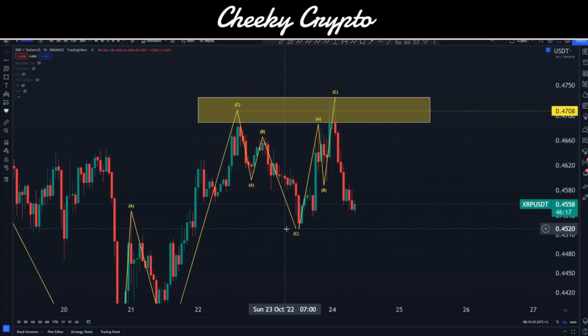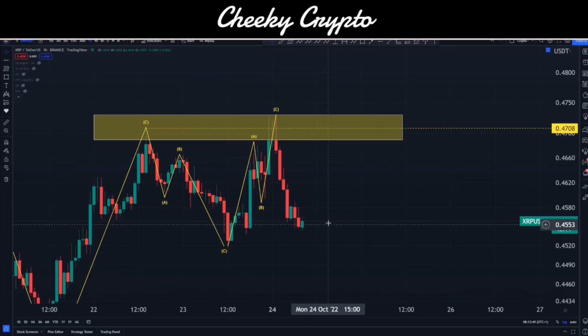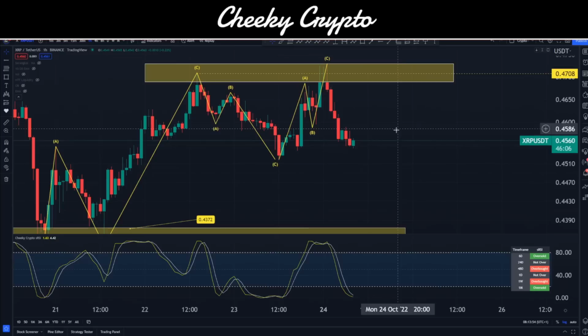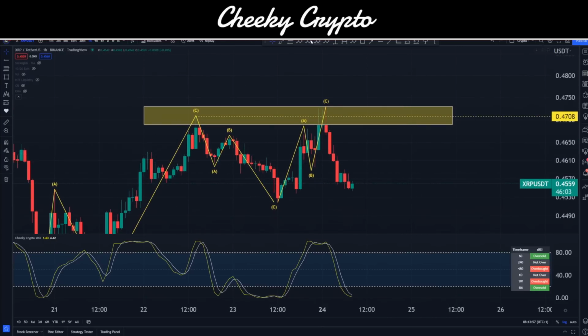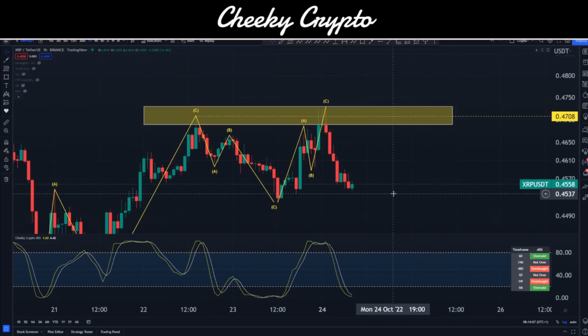Looking at this, we completed three down, we completed three up, but we can't see three down. So just be aware that we might pull back a little bit deeper here and basically see some downward price action. Now, the stochastic RSIs complicate this a little bit. Because what we've got is an oversold stochastic RSI on the 1 hour chart, and the 8 hour is overbought, the weekly is overbought. So we do know that we have to move down quite a bit, and there's a long way to the downside for XRP. That's obviously controversial. People don't like to hear that, but essentially the data is what the data is. It's telling us that it's overbought and people are going to start selling off.